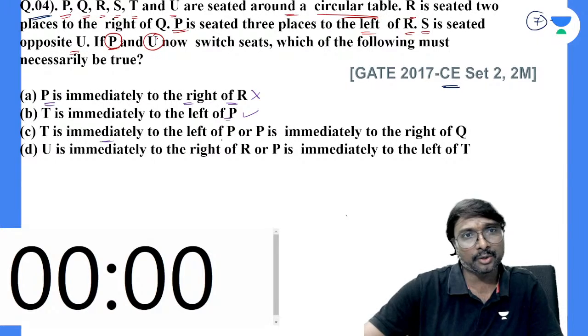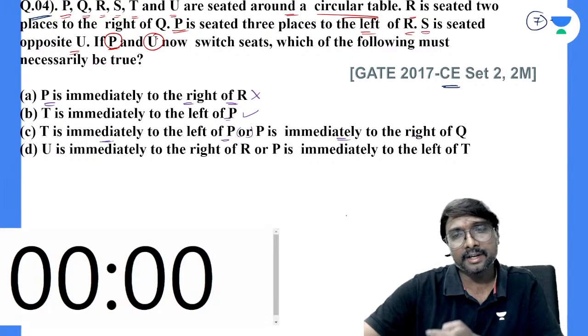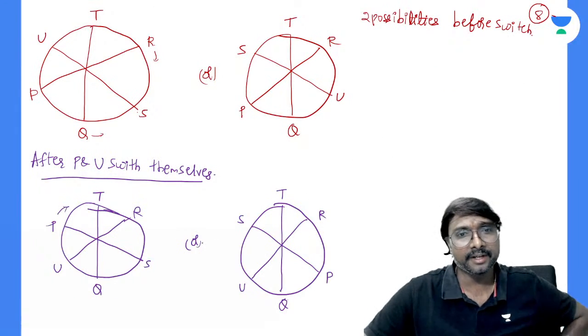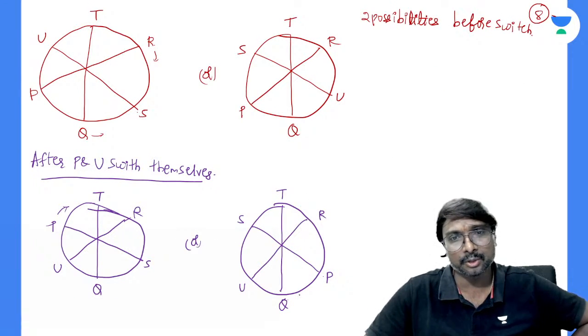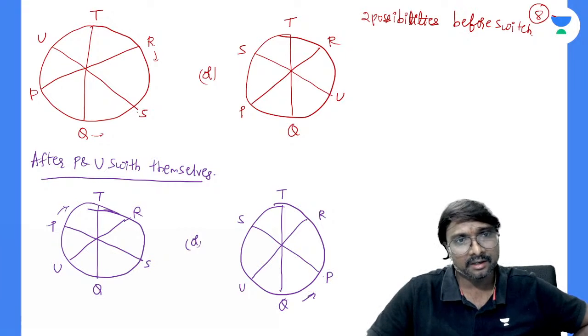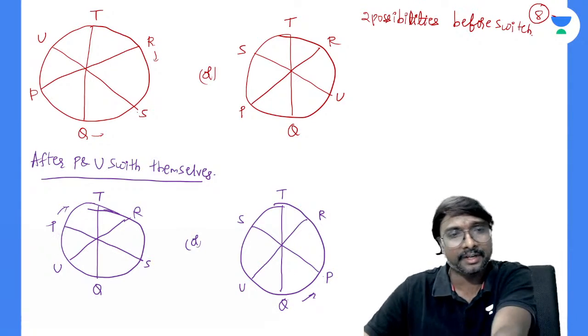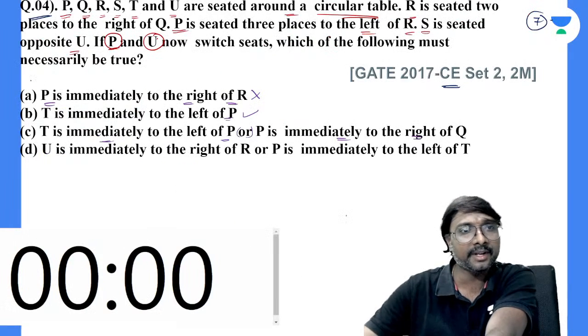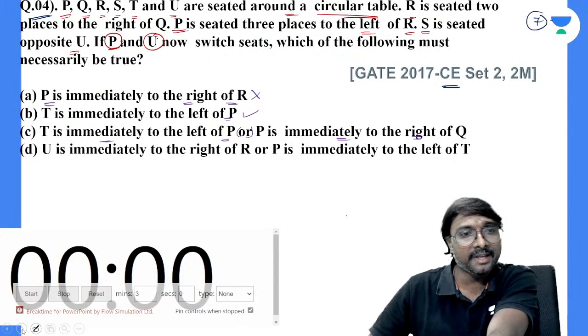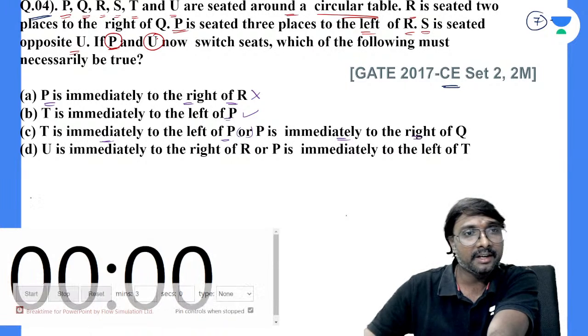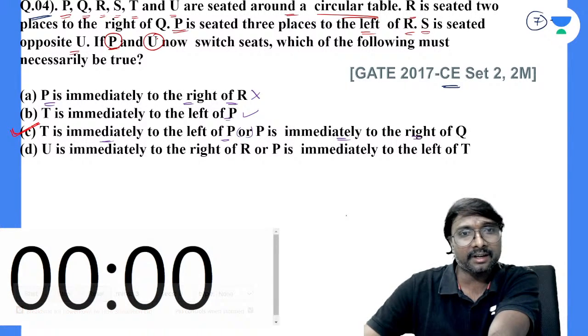T is immediately to the left of P, or P is immediately to the right of Q, right? P is immediately to the right of Q. Yes, it is satisfied. So here it is not satisfied. Either this one or that one. Which option is correct now? Option B is correct or option C is correct? Option C will be the correct answer.